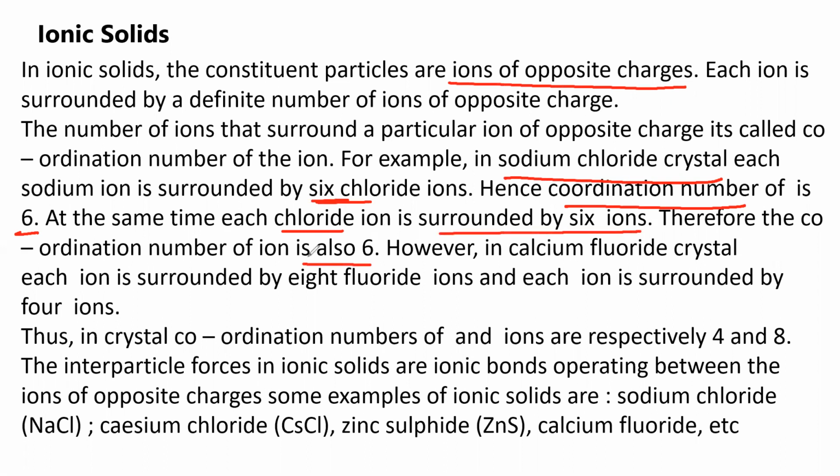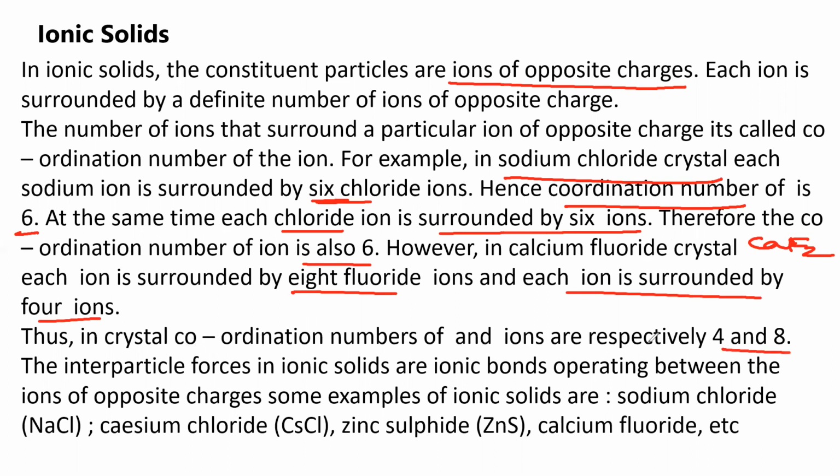However, in calcium fluoride, CaF2, crystal, each calcium ion is surrounded by 8 fluoride ions, and each fluoride ion is surrounded by 4 calcium ions. Hence, in this crystal, the coordination numbers are respectively 4 and 8.